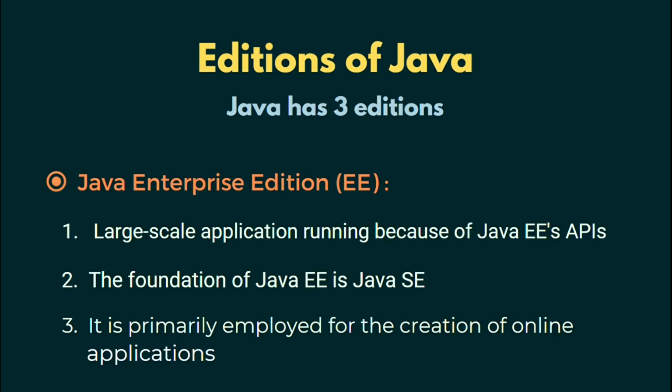The second edition of Java is Java Enterprise Edition or Java EE. Large scale application running is made possible through Java EE APIs. The foundation of Java Enterprise Edition is Java Standard Edition. It is primarily employed for the creation of online applications. It is appropriate for experienced Java developers who want to create business-wide applications.